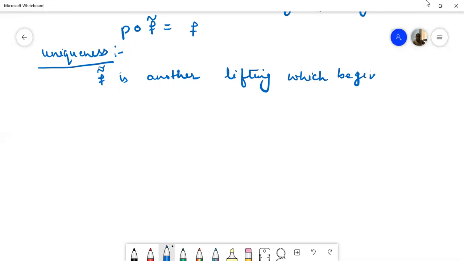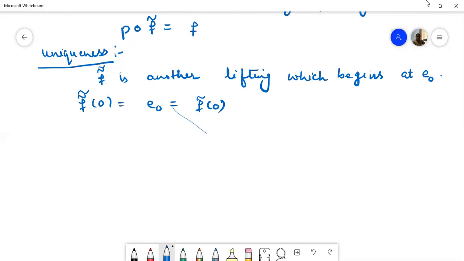Since F curl is the lifting which begins at E naught, because we have already defined F curl at 0 to be E naught, we know F double curl at 0 is E naught, and F curl at 0 is also E naught. So at 0 both mappings are the same.